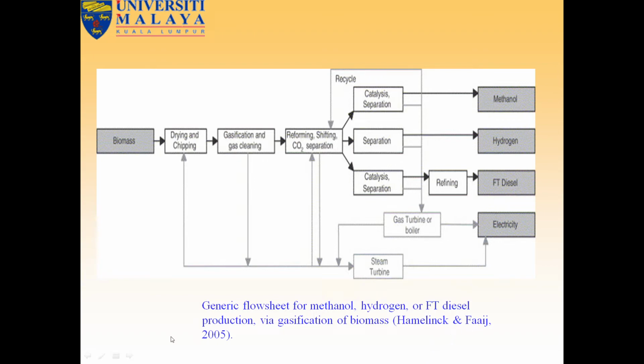Hamelinck and Faaij 2005 reported that from biomasses we can produce fuels by different bioprocess technologies: drying and chipping, gasification and gas cleaning, reforming, shifting, carbon dioxide separation, recycling, also gas turbine, boiler, steam turbines, and then using different catalyst separations, and then finally refining. After refining we can get methanol, hydrogen, FT diesel, electricity. This is the process to make electricity, or power, from biomass.